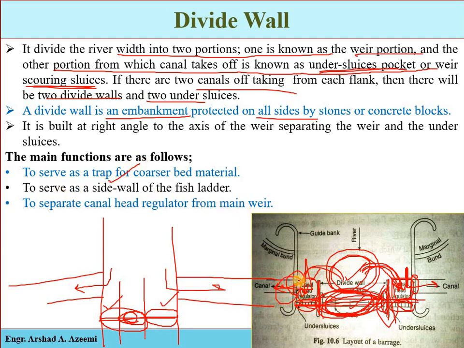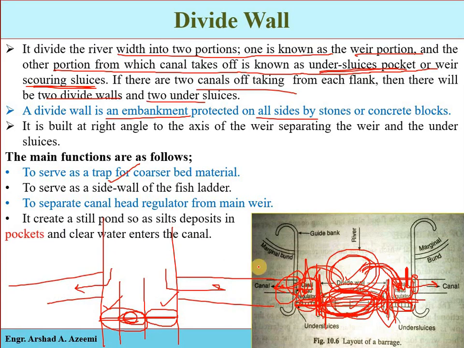See, here we have the canal regulator, here we have the main weir, so both structures are separated from each other by this divide wall, so that the flow effects may not damage the structures. Okay, so these are the functions.